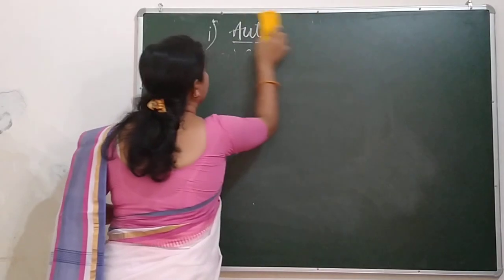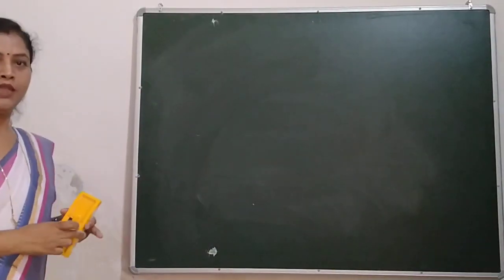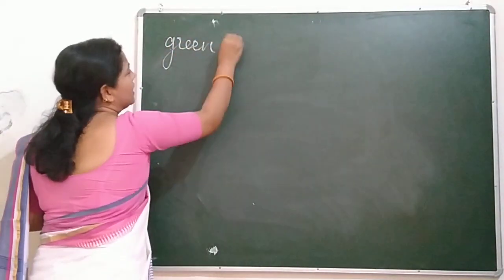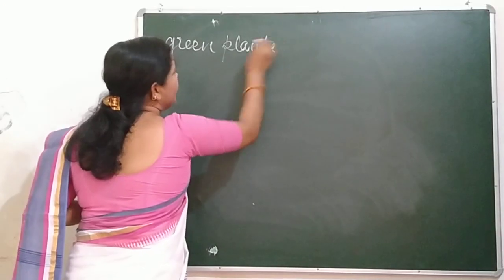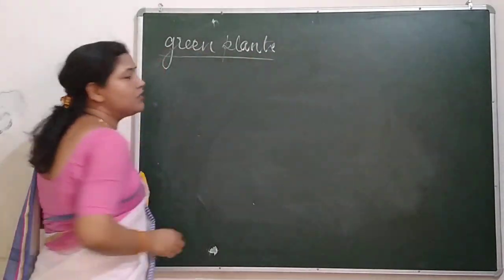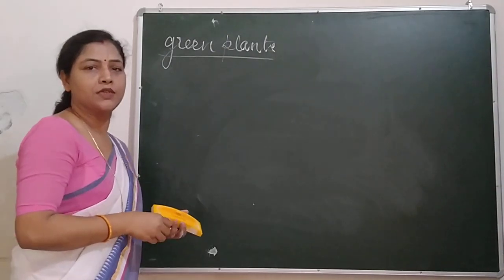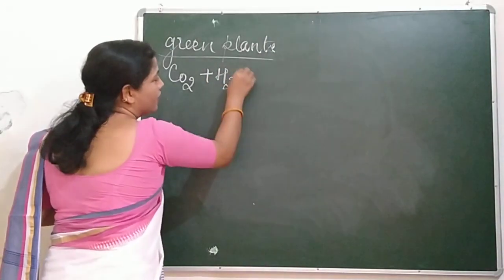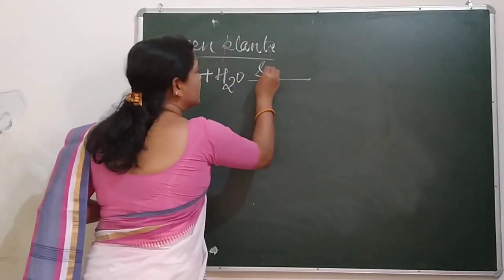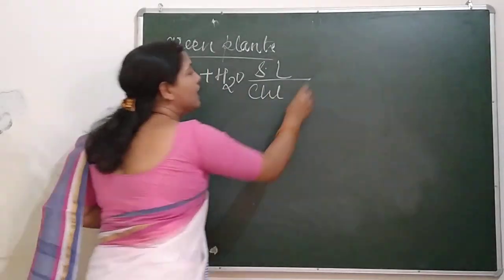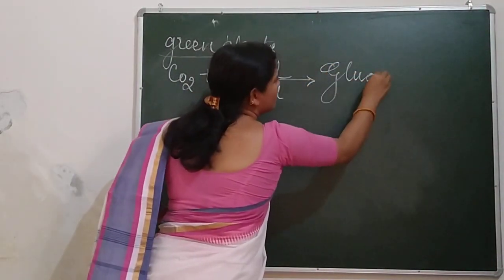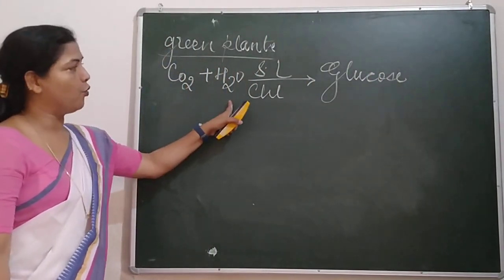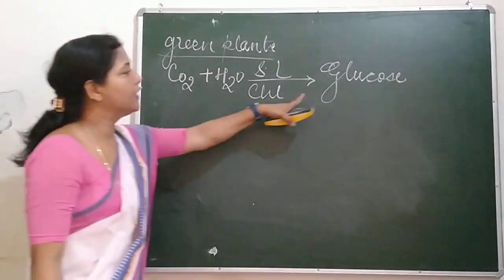See what happens in the autotrophic mode of nutrition. For the autotrophic mode of nutrition, green plants need some inorganic substances. What are those inorganic substances? They are CO2 and water. In the presence of sunlight and chlorophyll, they prepare glucose. What do they prepare? Glucose. Carbon dioxide and water, in the presence of sunlight and chlorophyll, prepare glucose.